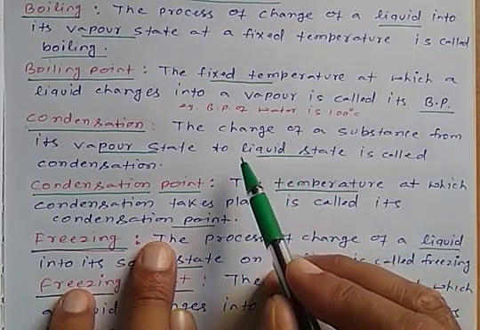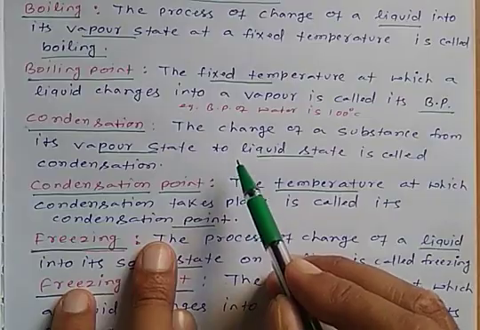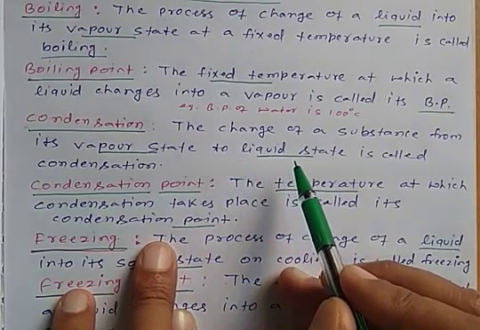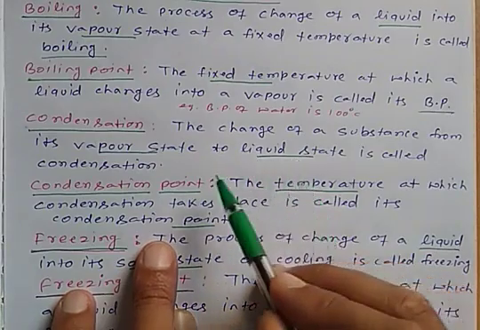Let us suppose when we cool down the water vapor, then after some time all the water vapor changes into liquid water, and that process is called condensation.